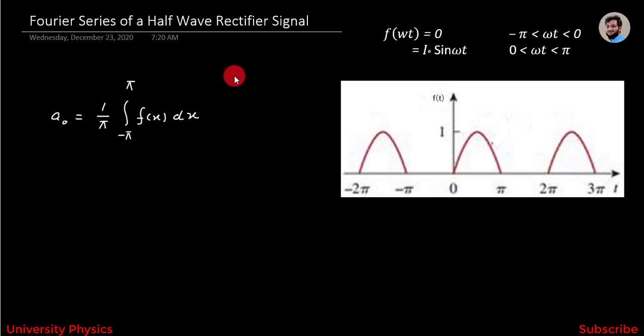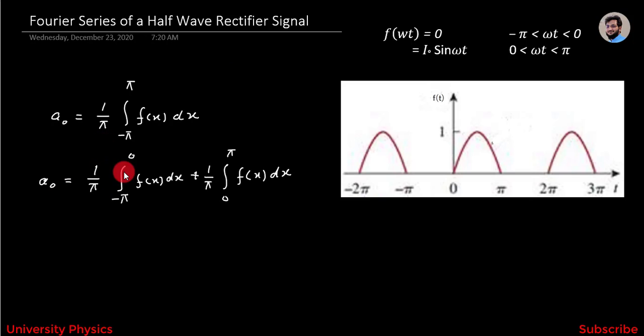Now, this can be written as 1 over pi integration from minus pi to 0 f of x dx plus 1 over pi integration from 0 to pi f of x dx. Now, if we look at this function, from minus pi to 0, the function is equal to 0, means f of omega t is equal to 0. So, this whole term is equal to 0.